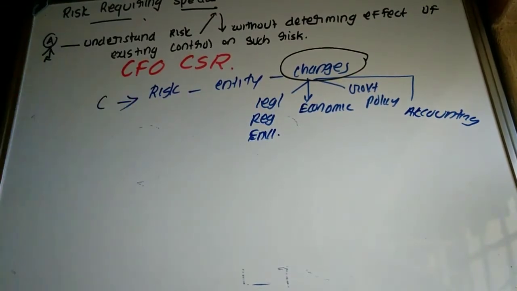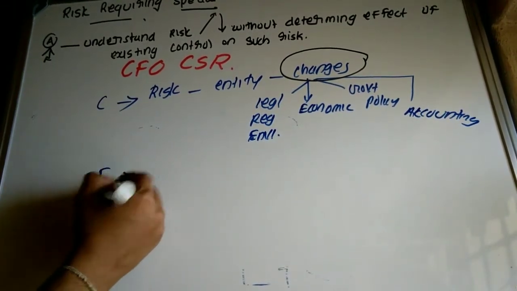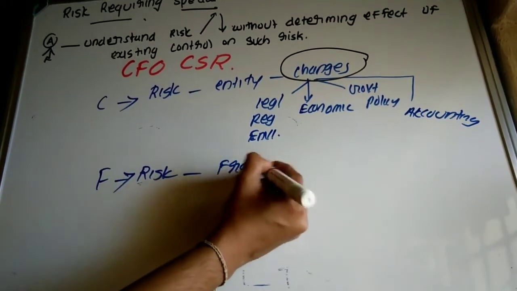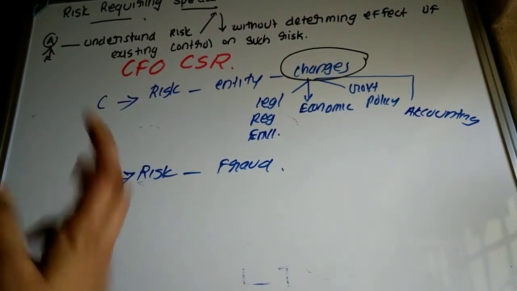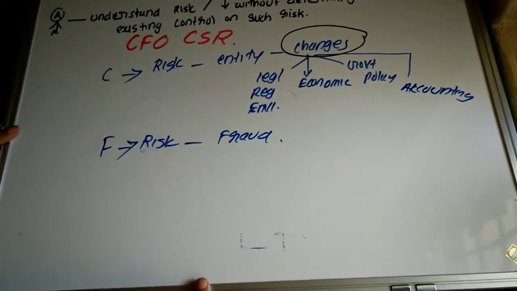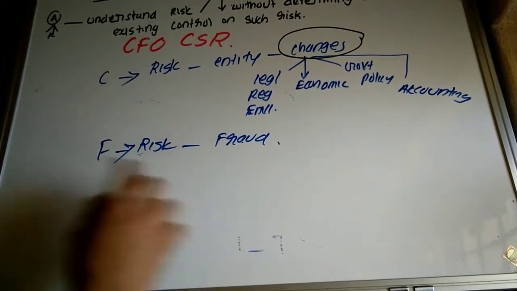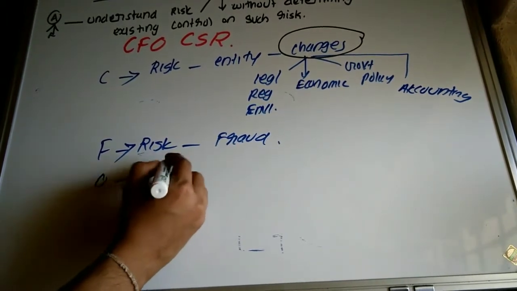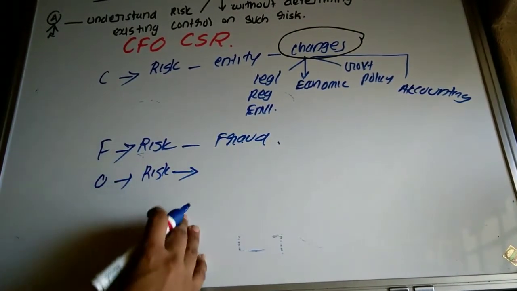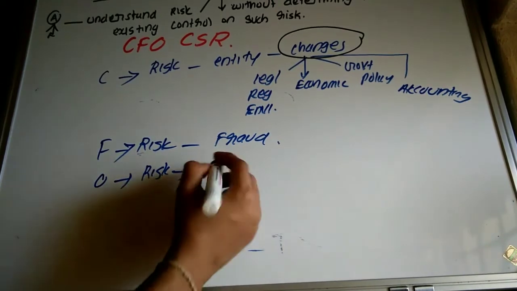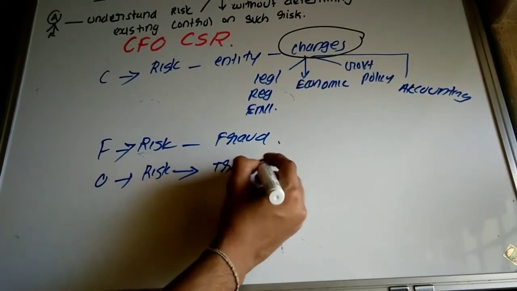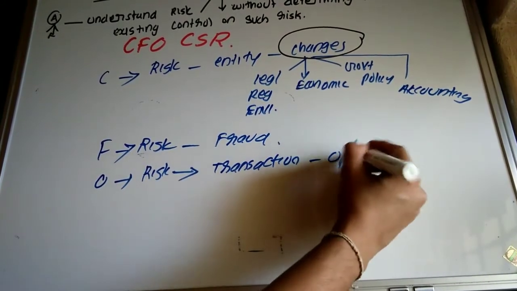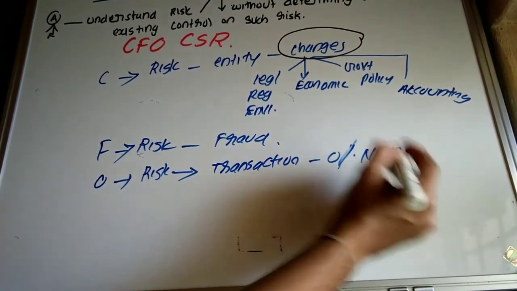Then what? F, risk due to fraud. We know that fraud will always provide what? Risk to an entity. So auditor should determine whether there exists any risk because of the fraud. Then O means risk which has been existing in the entity or happening to the entity because of any transaction entered by the entity out of normal course of business.